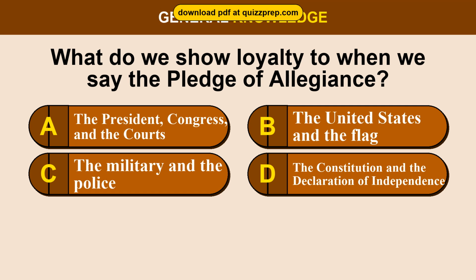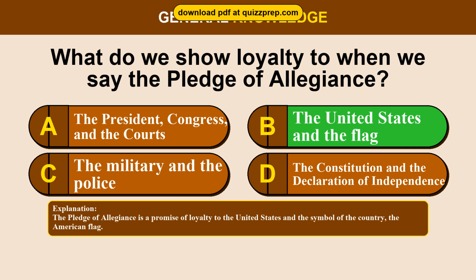Question 26. What do we show loyalty to when we say the Pledge of Allegiance? Option A, the President, Congress, and the courts. Option B, the United States and the flag. Option C, the military and the police. Option D, the Constitution and the Declaration of Independence. The correct answer is option B, the United States and the flag. The Pledge of Allegiance is a promise of loyalty to the United States and the symbol of the country, the American flag. Question 27.